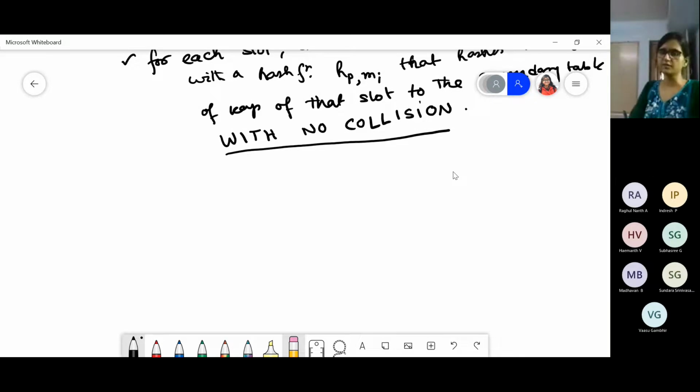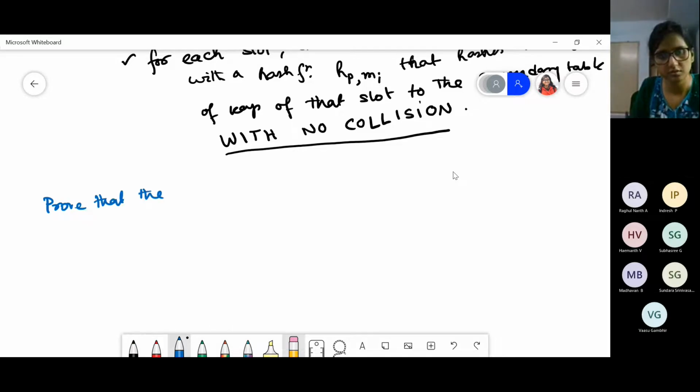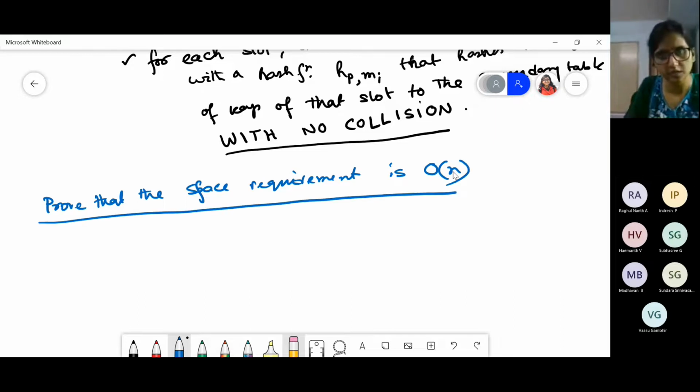Now what we have to prove is that after all this, the total space requirement is still order of n. So prove that the space requirement is order of n, because it might seem that here we are going to use more tables, so we might need more slots and more space. So this we have to prove. How can we do that?